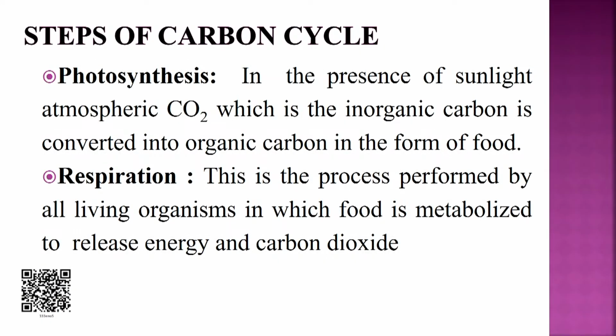First is photosynthesis. We all know what photosynthesis is. In the presence of sunlight, atmospheric carbon dioxide, which is an inorganic carbon, is converted into organic carbon in the form of food.